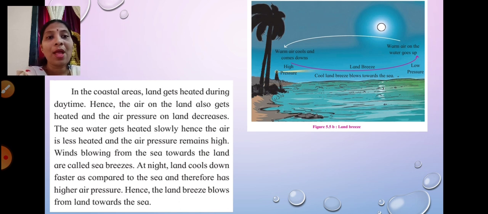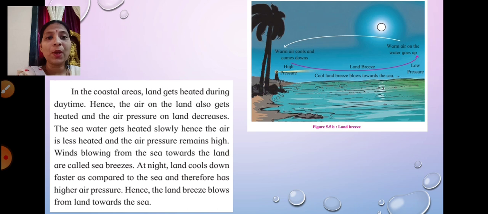Now at night, land cools down faster as compared to the sea and therefore has high air pressure. During the daytime, land gets heated quickly. Similarly, at night, the land also cools down comparatively quickly as compared to water. During the daytime, the land gets heated quickly and the air pressure is low, and at night, when the temperature comes down, the air pressure increases.